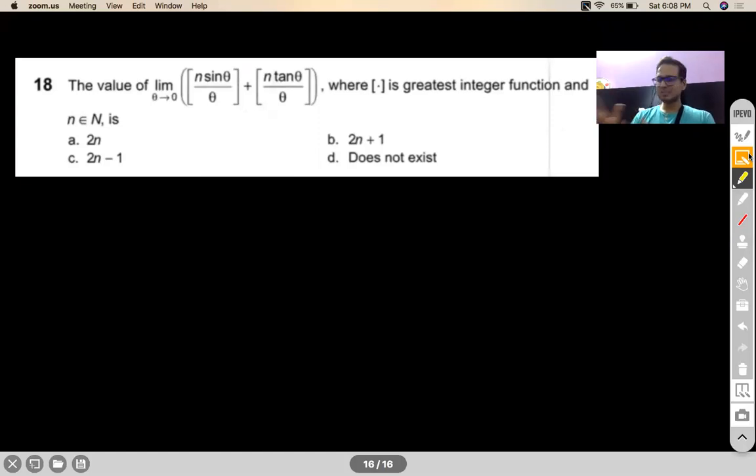Last time somebody called me in the middle of a test and asked, sir, is this curly bracket a fractional part or a normal bracket? Is it written that it is fractional part? If not, then it is a normal bracket. You don't have to call somebody to ask that question. If there is a square bracket and they have mentioned that the square bracket represents GIF, then use it as a GIF. Else use it as a normal bracket.